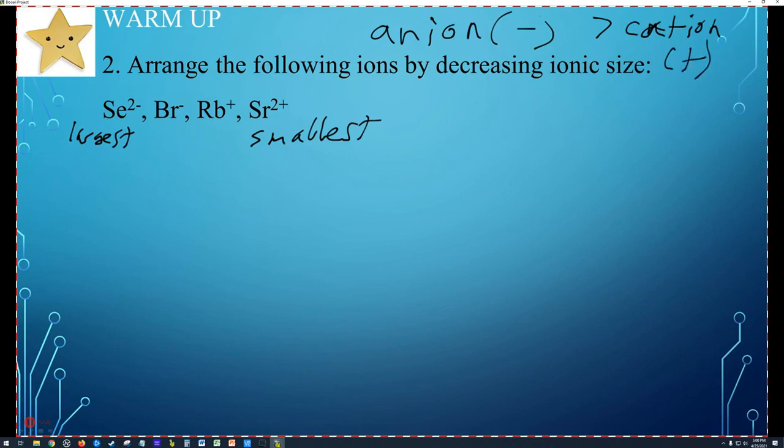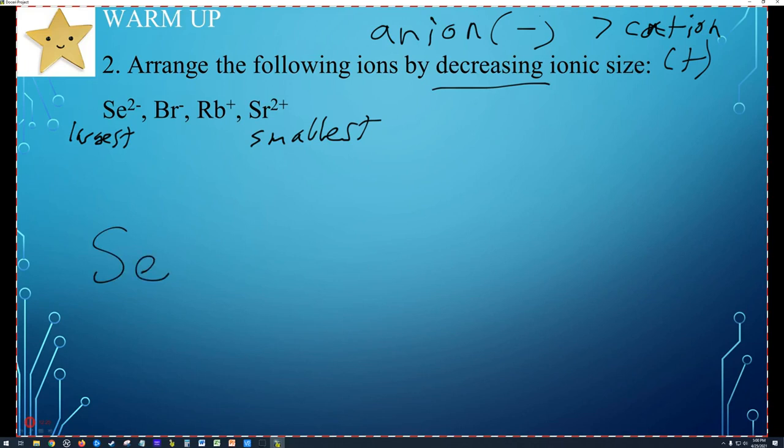So the anions will be larger. So the largest one, we're going to order this in decreasing size, which means we're going to start with the largest and work to the smallest. You have to read these questions carefully, guys, because if you're answering a question like this and you're doing multiple choice, it's easy to do it backwards. So it says by decreasing size, so you've got to understand that it's the largest and then all the way to the smallest.